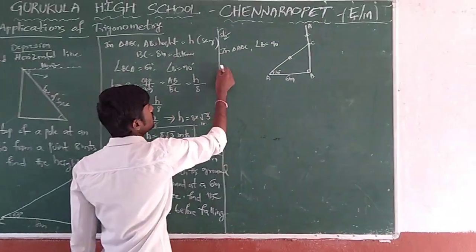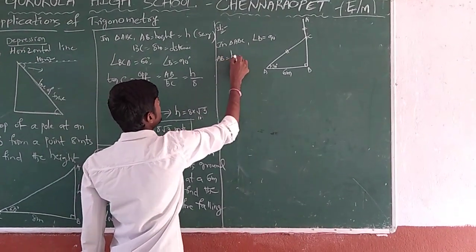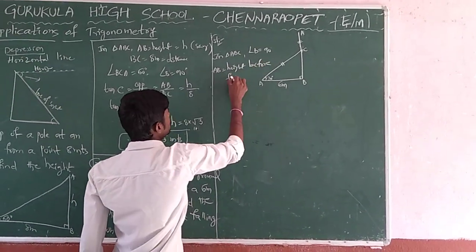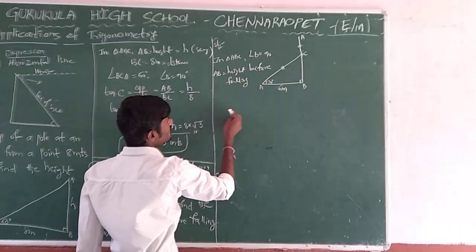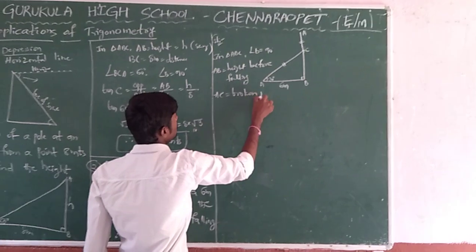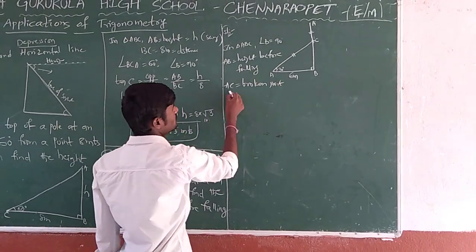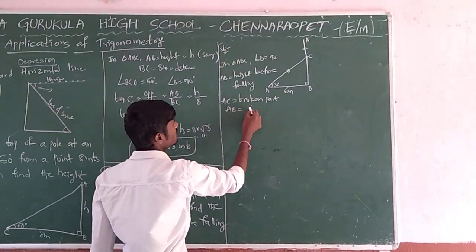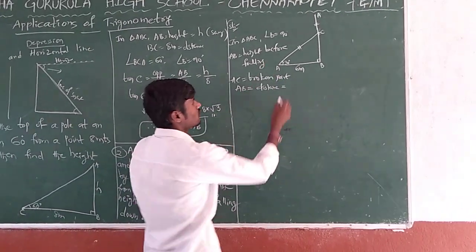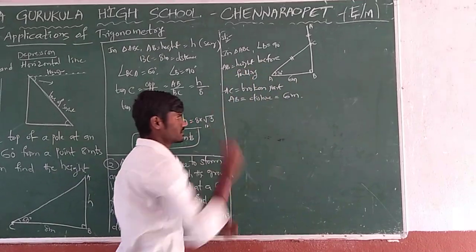Here you have to write AB is the height of the tree before falling down. Next, AC is the broken part of the tree. And BC is the distance from the tree to the broken part touching the ground, which is given as 6 meters.